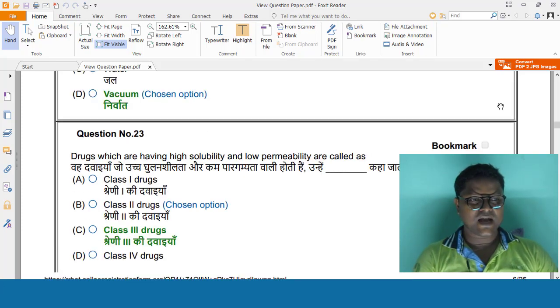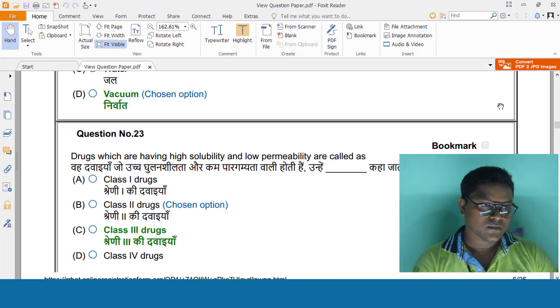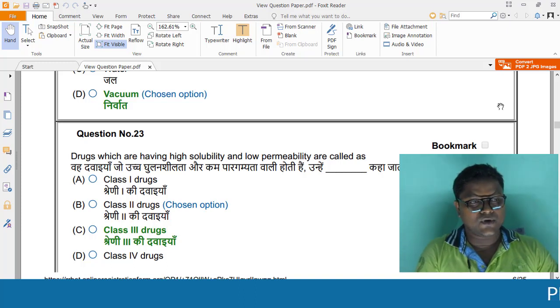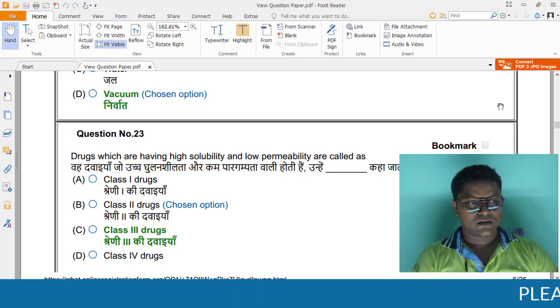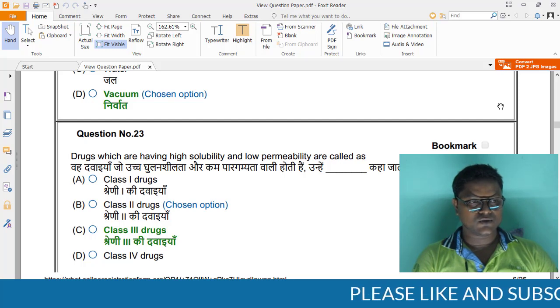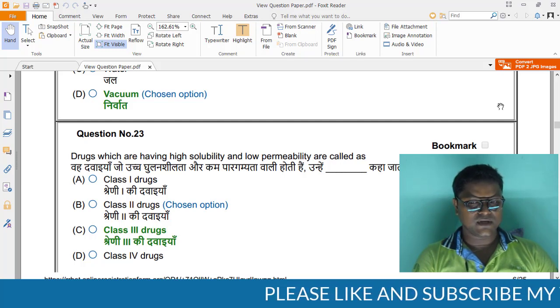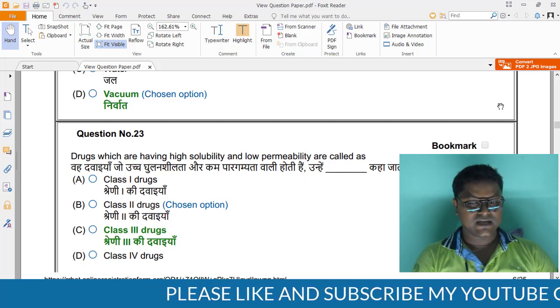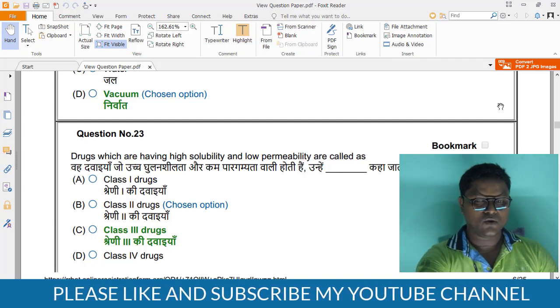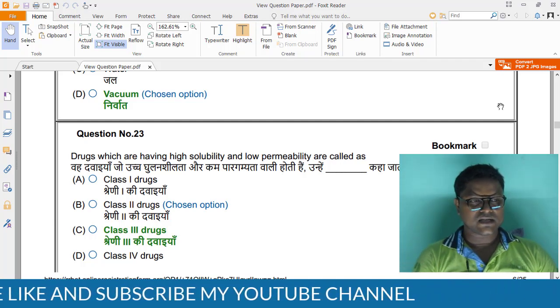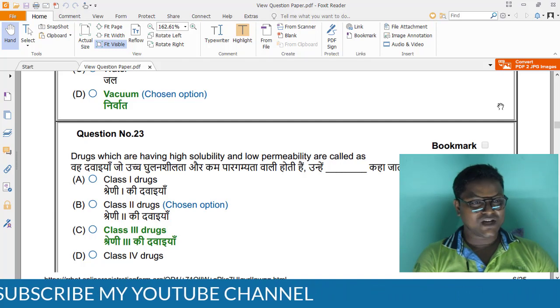Question number 23. Drugs which have high solubility and low permeability are called dash. If you go by BCS classification, class 1 is high solubility and high permeability, class 2 is low solubility and high permeability, class 3 is high solubility and low permeability, and class 4 is low solubility and low permeability. So the answer is class 3 drugs.